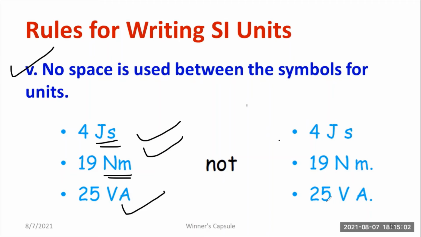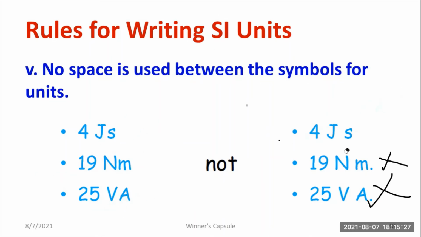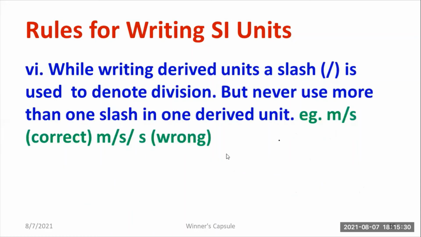But if I write 25 volt space ampere, it will be wrong. If I write 19 newton space meter, it will be absolutely wrong. Joule second is correct, but joule space second is 100% not acceptable. Remember this point. I think you are understanding. These rules you have to follow very carefully.